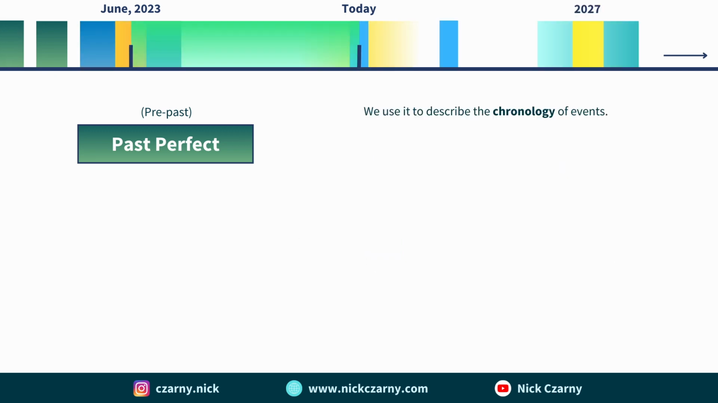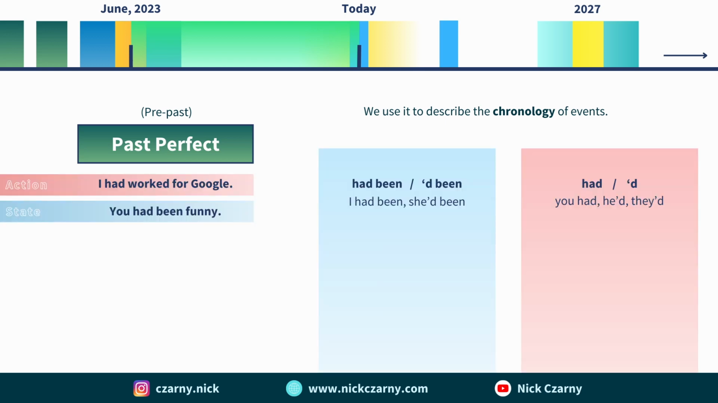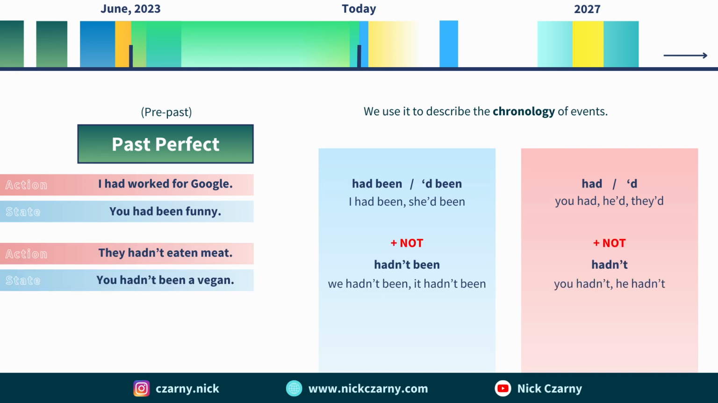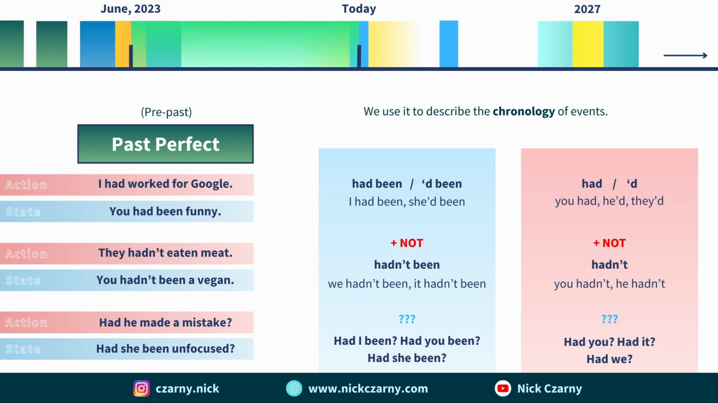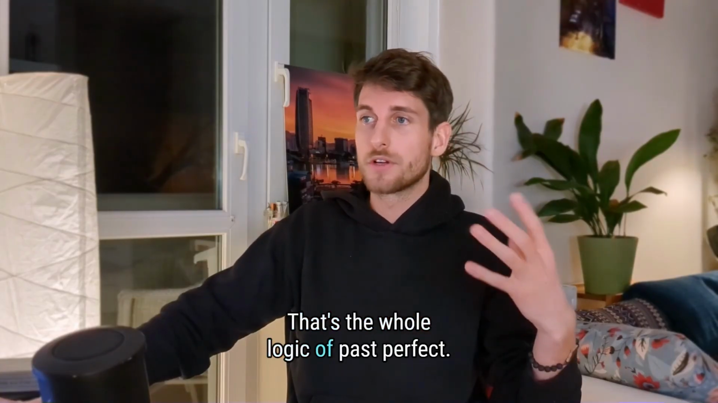We put it here in the timeline, and in state and action, it looks like present perfect, but instead of have, we have had, and we shorten this had to d very often. In the negation, had is hadn't, and questions we start with had. And that's it. That's the whole logic of past perfect.